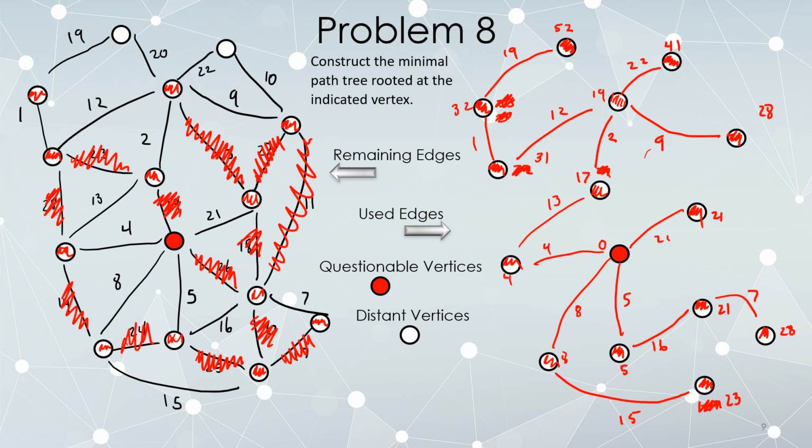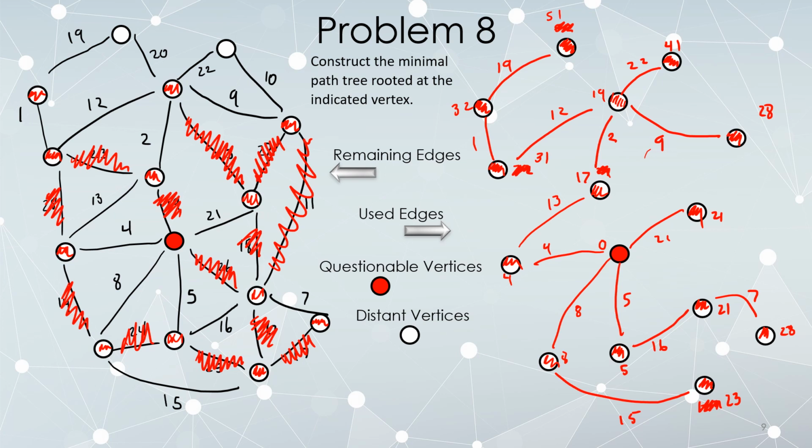Having updated the score to a vertex that was already connected, erase every edge connected to it other than the one you just used. Since I just erased that edge, I'm going to attempt to put it back in. 32 plus 19 is 51. Having updated this score, I should delete any other edge connected to it, but there aren't any. Okay, let's look back over here. The 4, the 13, the 2, the 12, the 1, the 19. I think this 20 and this 10 are the only thing left to try.